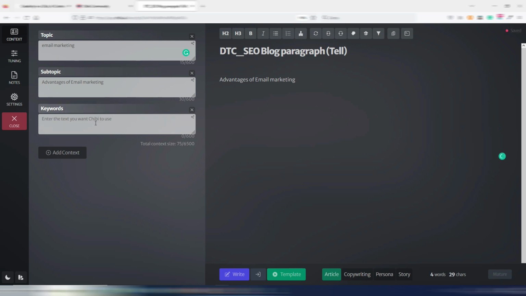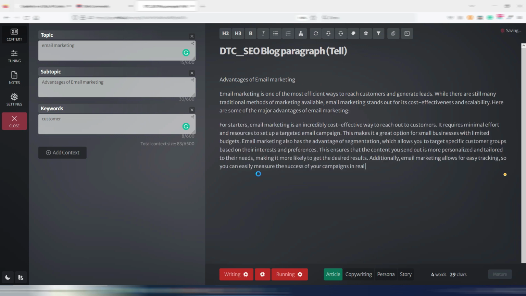And then in this case I also can insert keywords. So let's say I want my output to contain a specific keyword, for example customer, but I can also insert more keywords using commas. Anyway, if I want to try my template, I can click here on this template button, and I can see if my template works in the correct way.